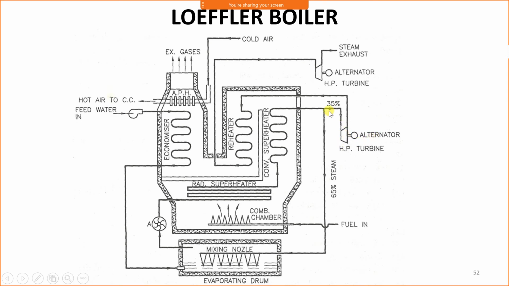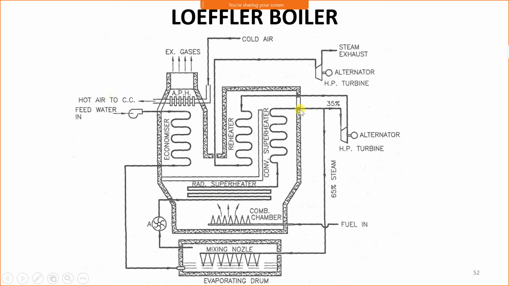And the 35% of steam which is supplied to the high pressure turbine for power generation is exhausted and returned to the reheater. When this steam is exhausted from the turbine and returned to the reheater, it is reheated again. When the 35% of steam is expanded in the turbine, its temperature decreases, and to increase the temperature, this steam is supplied to the reheater, and from the reheater it is passed through the turbine again, so that we can have more power generation.